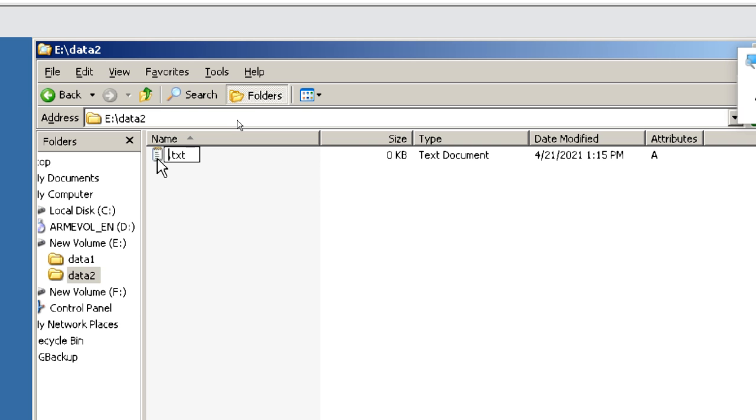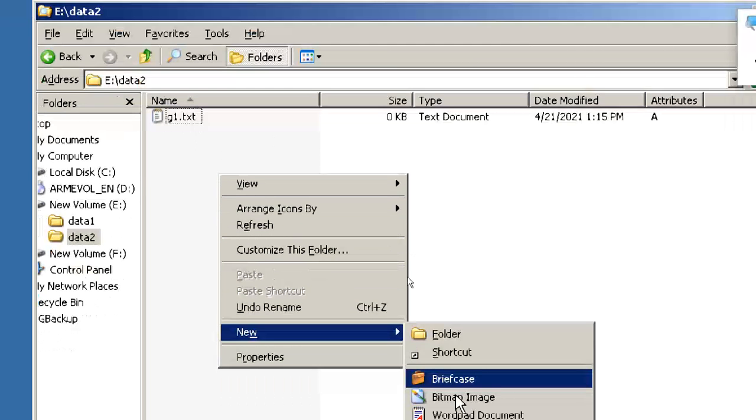This time I will put a g1 file. The file name is g1 file. Next, g2 file.